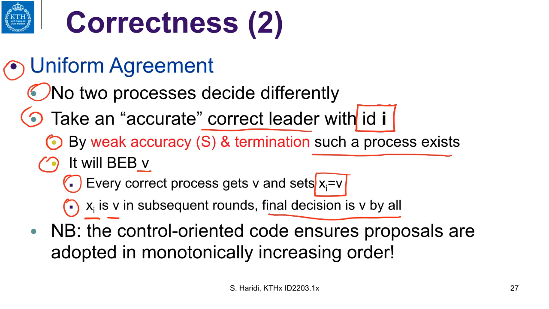In the next lecture, which is the Paxos lecture, we are going to see an algorithm that uses the eventually perfect failure detector, or equivalently Omega, the eventual leader election, to achieve uniform consensus.